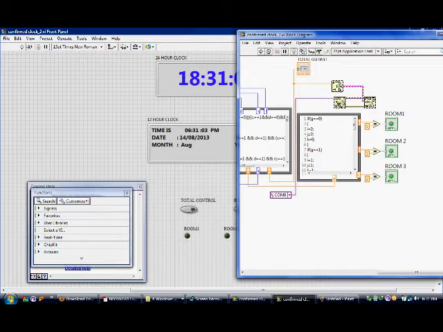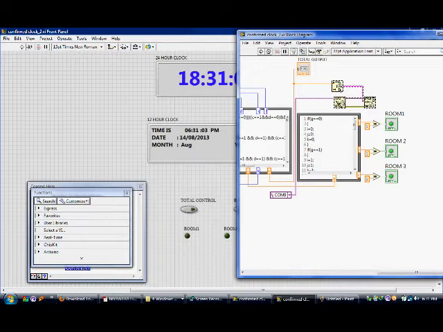Now the system time has been changed to 17:59:03, that is 5:59 p.m. I'm going to change the time again to 5:59:00, which means it is going to be 5 a.m.